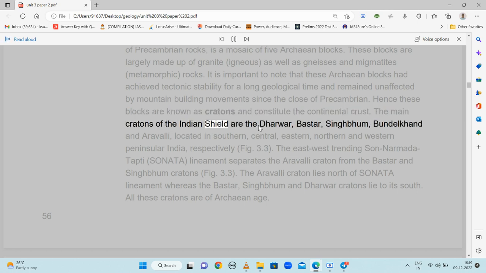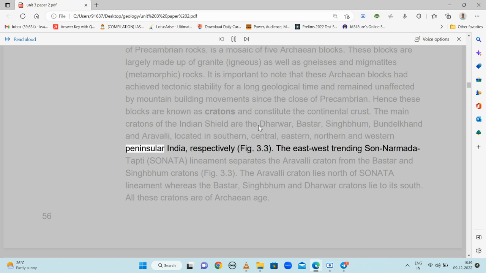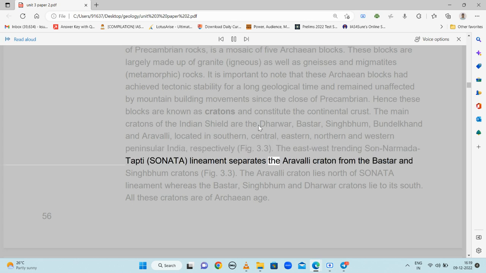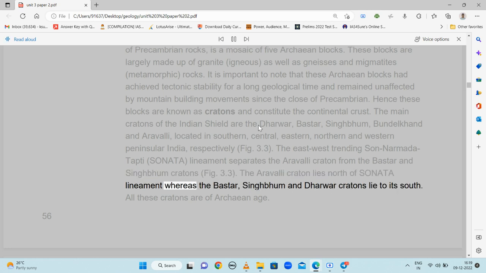The main cratons of the Indian Shield are the Dharwar, Bastar, Singhbhum, Bundelkhand and Aravalli, located in southern, central, eastern, northern and western peninsular India, respectively. The east-west trending Sonarmada-Tapti Sonata lineament separates the Aravalli craton from the Bastar and Singhbhum cratons. The Aravalli craton lies north of the Sonata lineament, whereas the Bastar, Singhbhum and Dharwar cratons lie to its south. All these cratons are of Archean age.